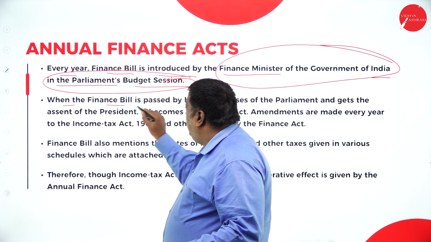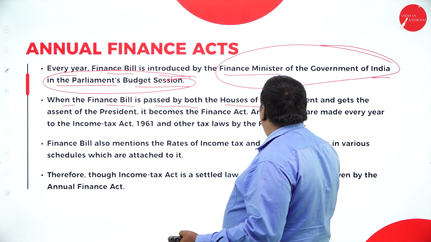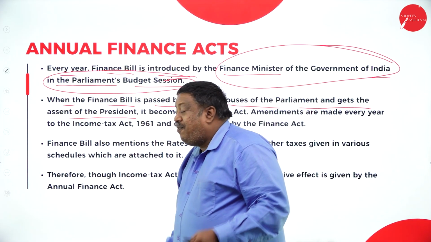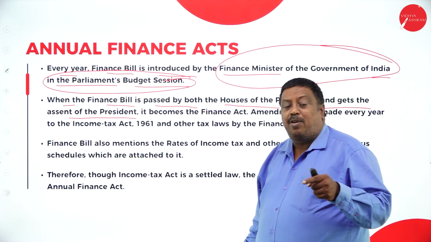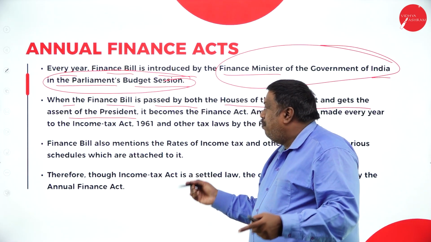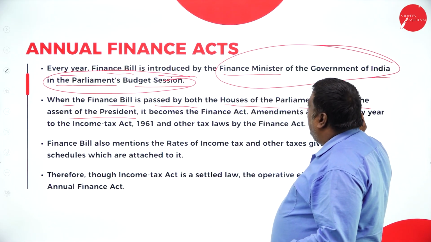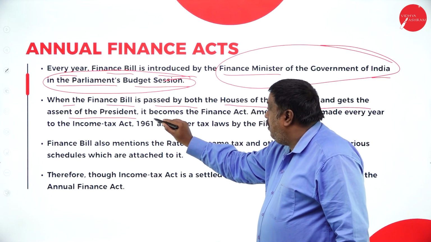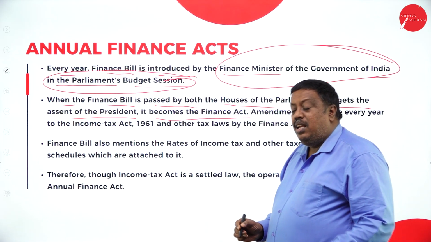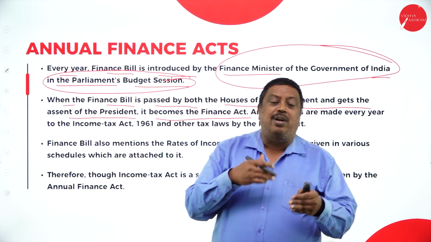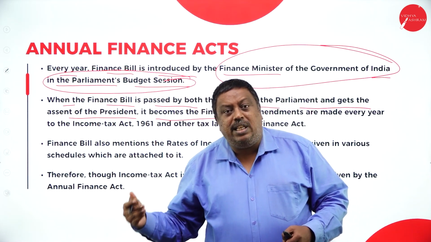When the finance bill is passed by both the houses of Parliament and gets the assent of the President, it becomes the Finance Act. First the finance bill has to be approved by both the houses, Lok Sabha and Rajya Sabha. For any point which has to be introduced or any modification which has to be made, it should be approved in both the houses.